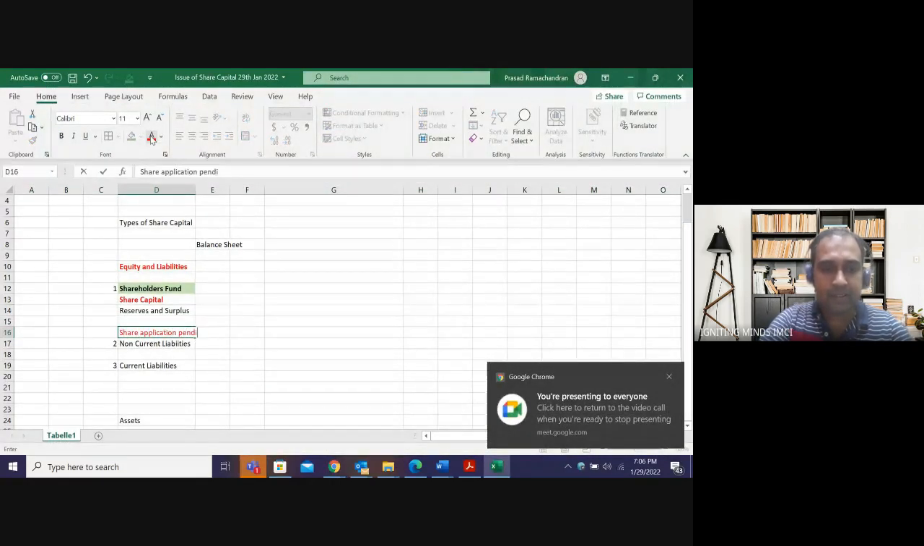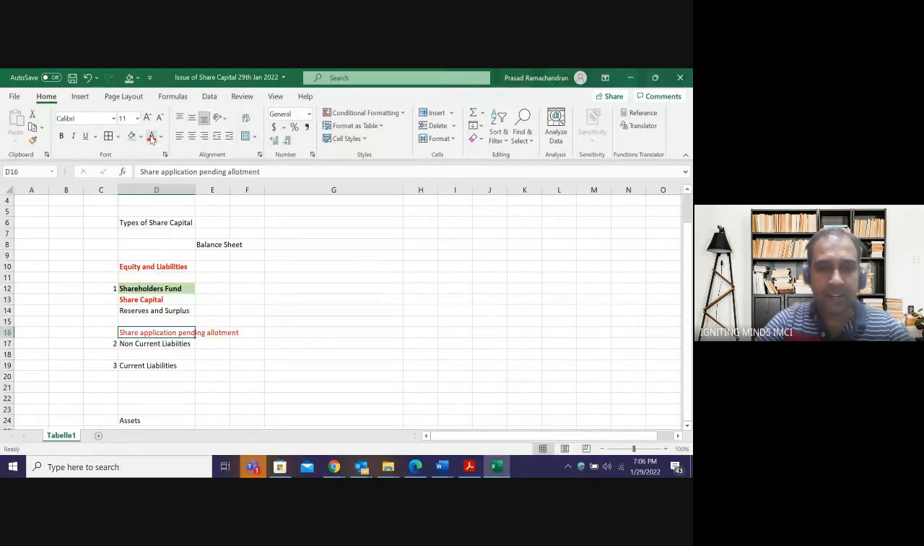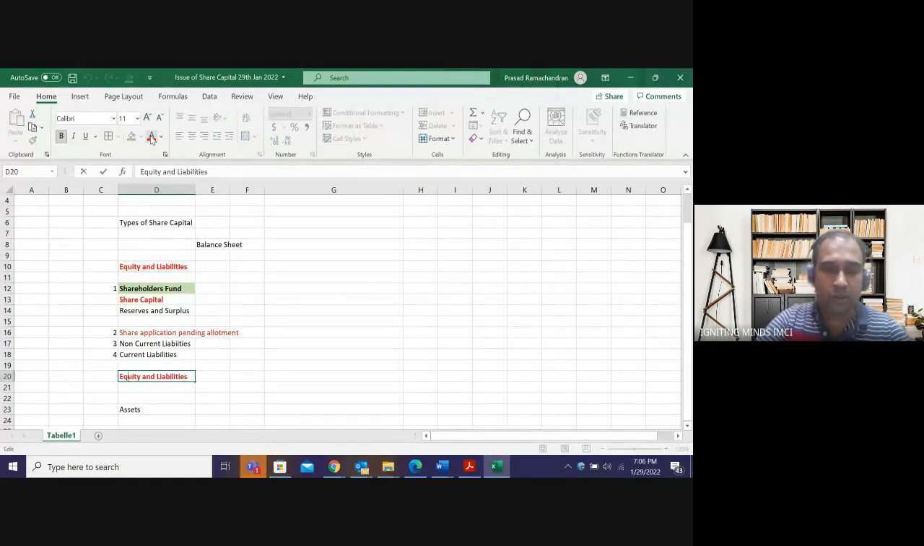Share application pending allotment. This is heading number 2. This is heading number 3, and this is 4. These are the 4 items that come in the liability side of a company. We will get the total of equity and liabilities. This will be total of equity and liabilities.